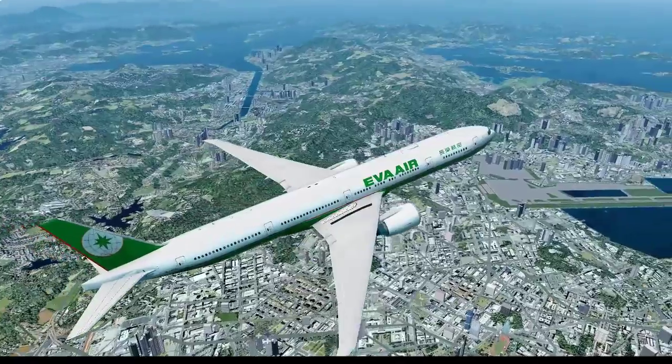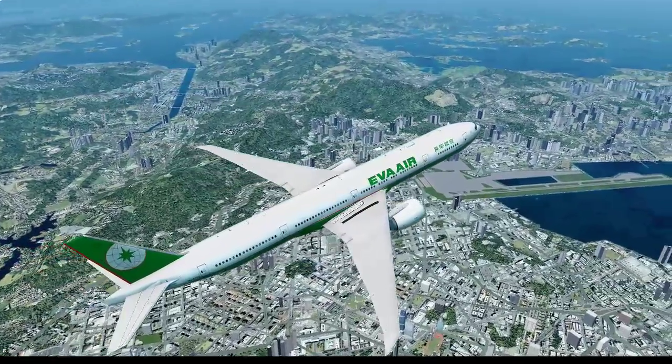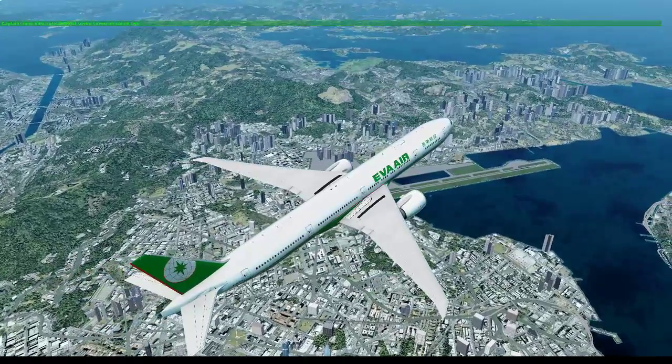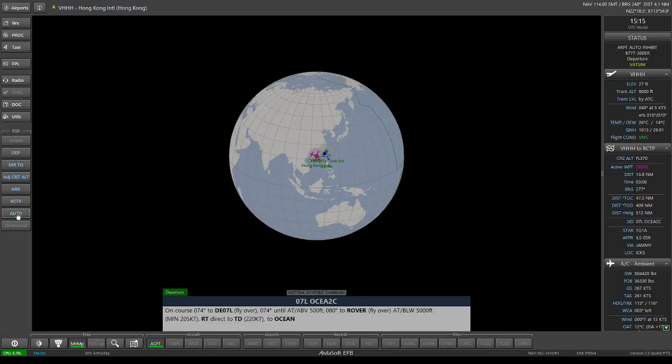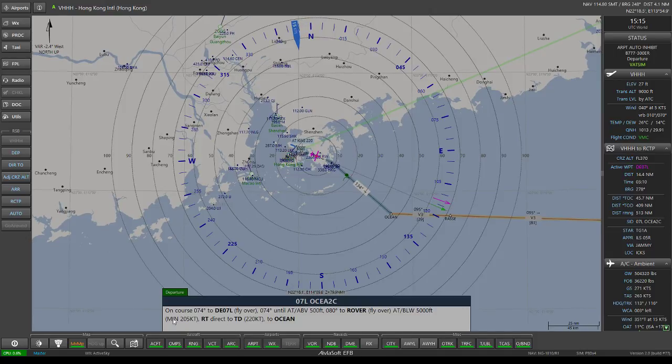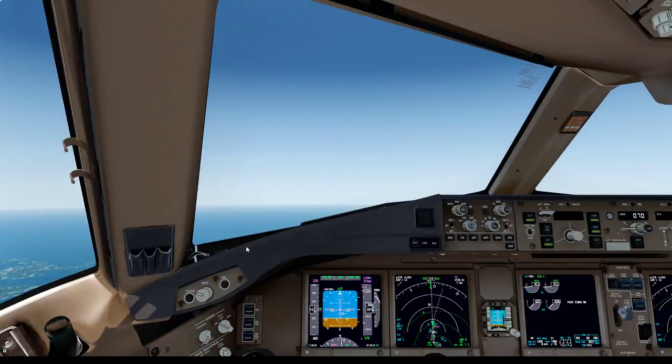Alright then guys, I'll catch you back at top of descent. So we're actually flying over the old Kaitak. Flight level 100. Set the seatbelt signs to auto. Set seatbelts auto.